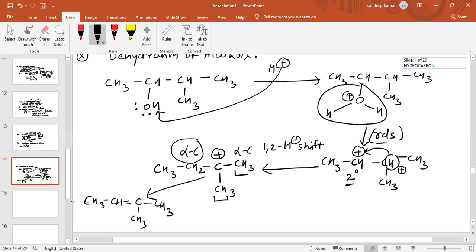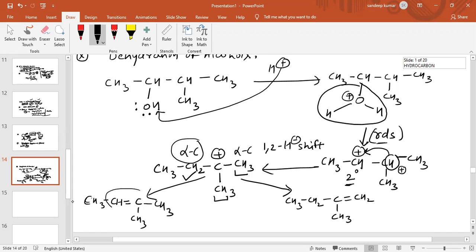When hydrogen is removed from this alpha carbon, the product obtained is CH3, CH2, C double bond, CH2 and CH3. As we can see, again there is a major product and a minor product.